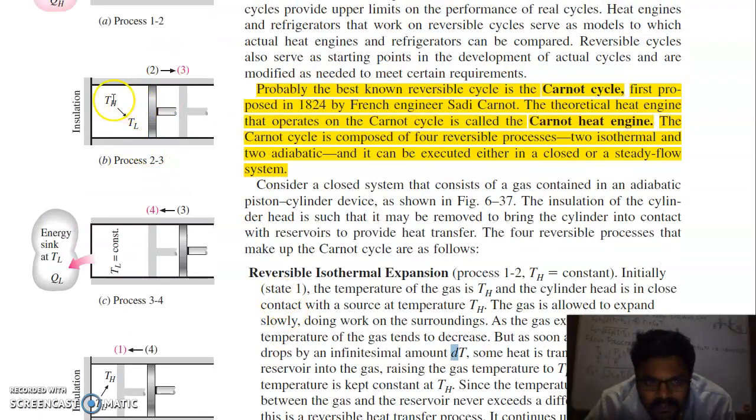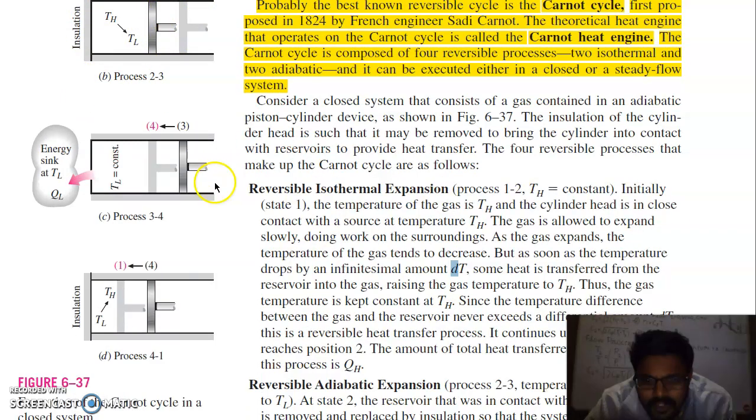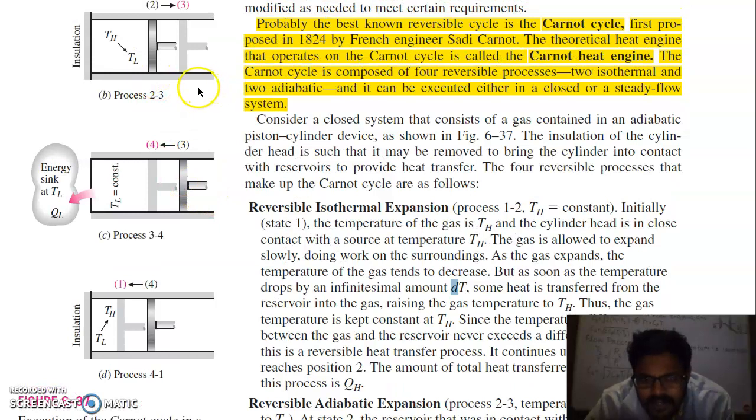So during this expansion process, there is no heat loss to the surroundings. This cylinder is fully insulated, so this is your adiabatic process. This process is reversible adiabatic expansion. During this process, the temperature will decrease from TH to TL.